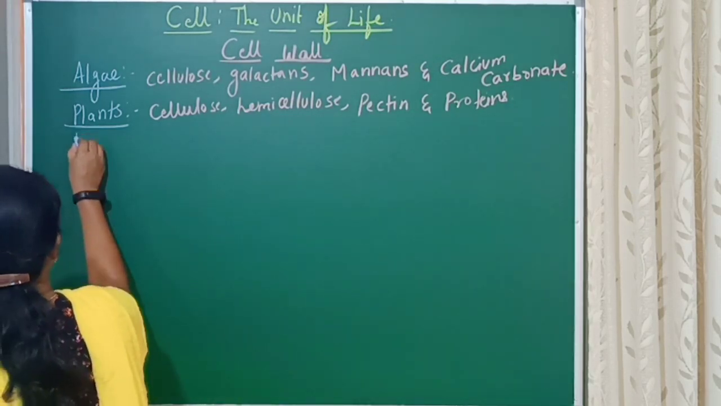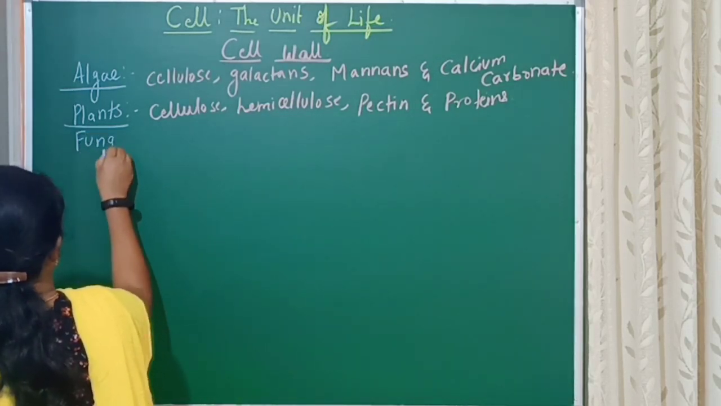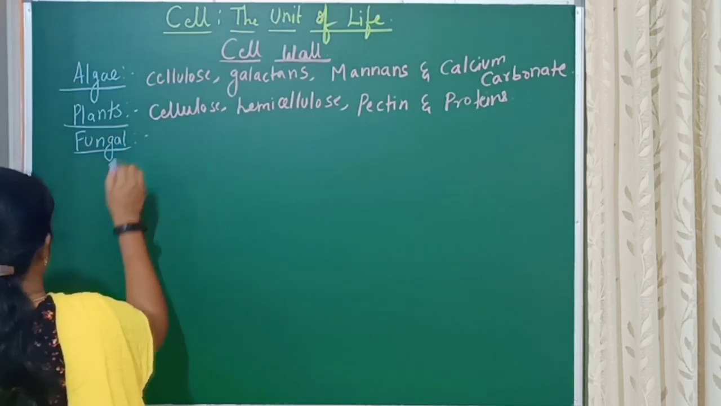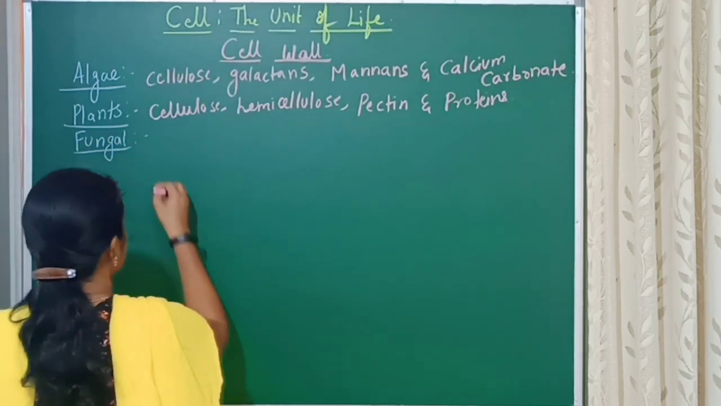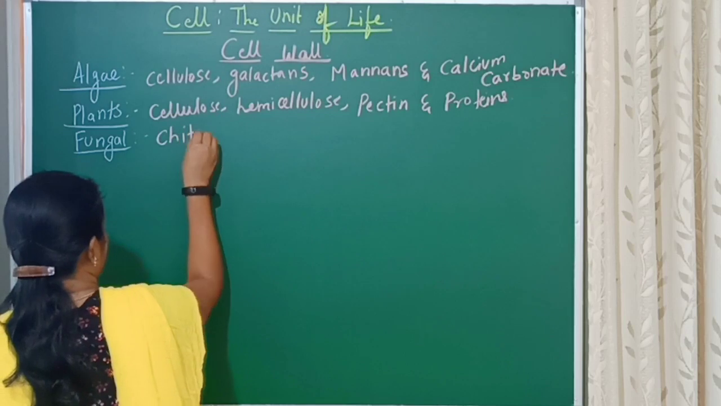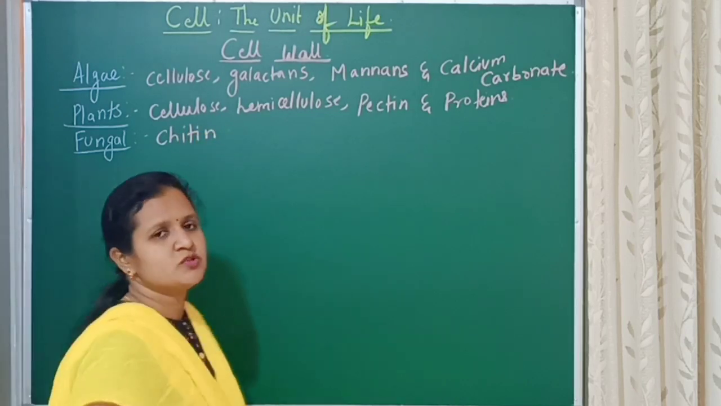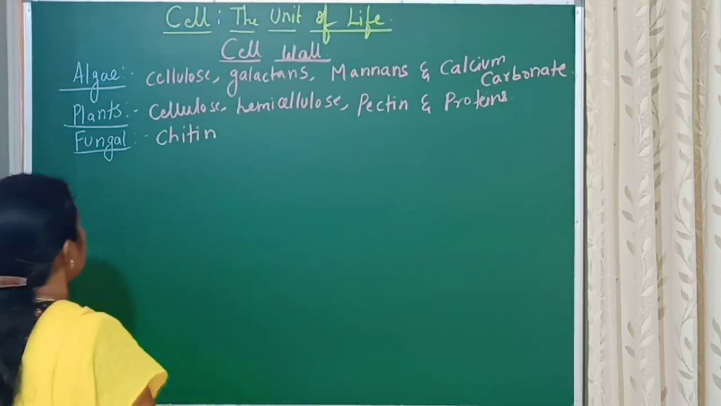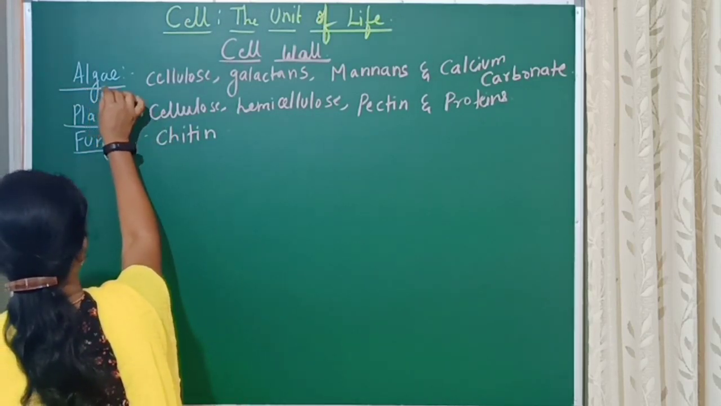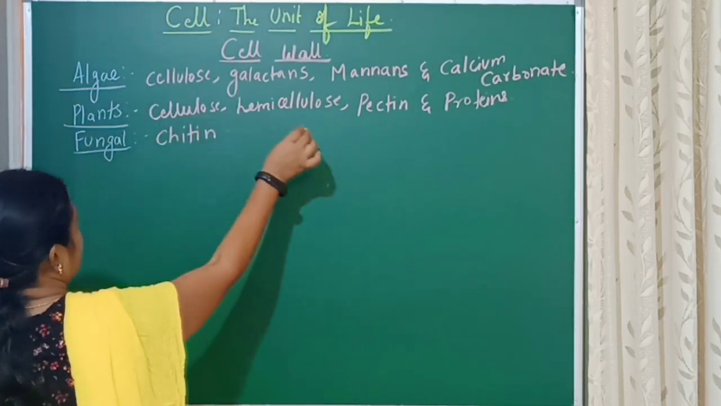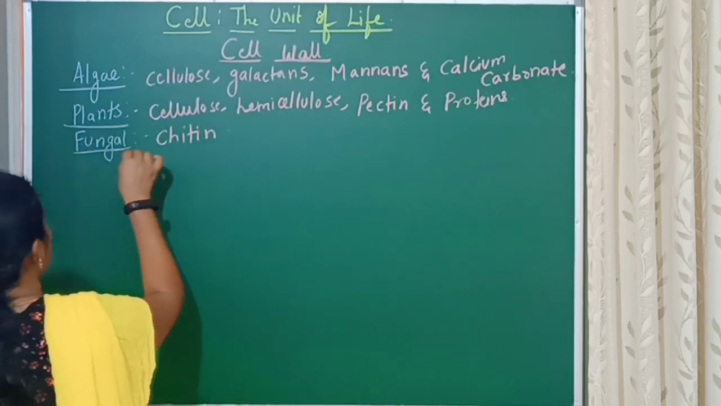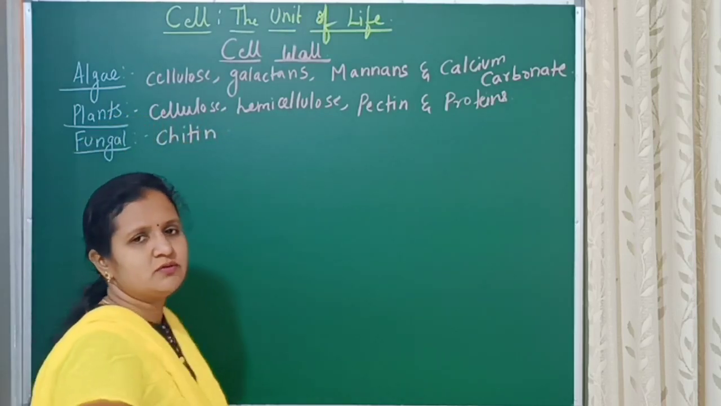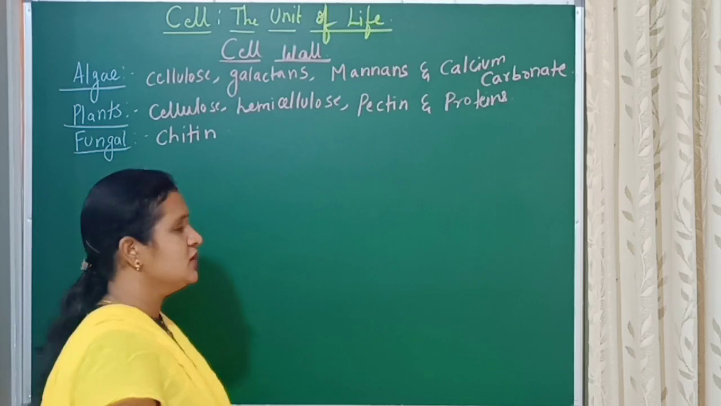In case of the fungal cell, the cell wall is made up of chitin. So these are the components which vary from cell to cell: these are the components in the algal cell wall, these are the components in the plant cell wall, and chitin is the component present in the fungal cell wall.